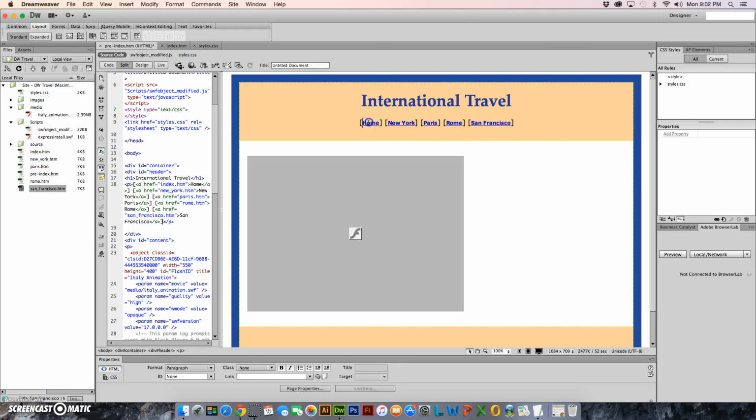Notice also how I only have the text. I don't have the brackets as part of my navigation, okay? And that was part of the directions that I gave you. I think some of you missed it. Now, in between, remember we have a space, and then we have that mid dot. Now, there are no tools in here to put in special characters, so we have to go into our code and do that.